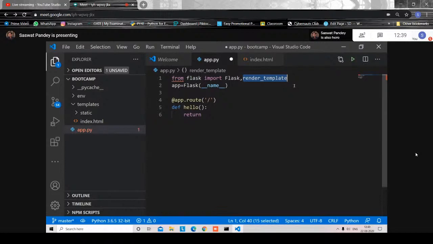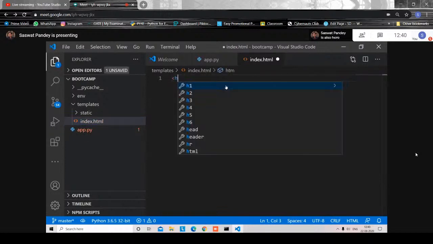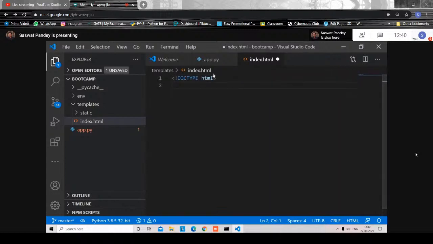So now we'll return render_template, and inside this we'll have the name of the template that we want to render, which would be index.html. I have saved it, and inside index.html at the moment I won't do anything very serious.